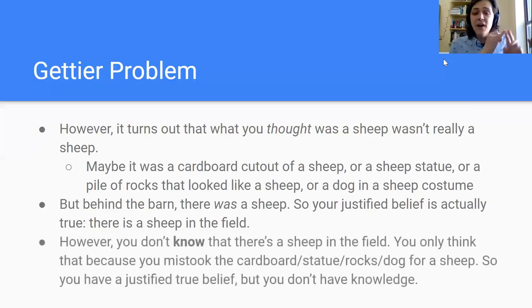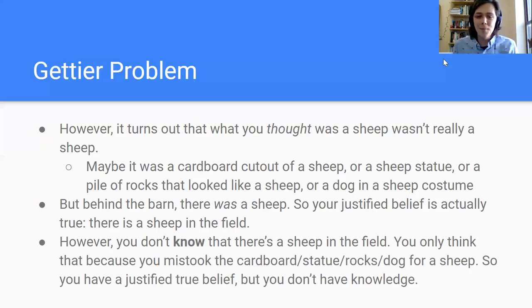So you have a justified true belief that there's a sheep in the field. You believe there's a sheep in the field, and it's justified because you saw what looks exactly like a sheep running around in that field. And it's true, there really is a sheep in that field. However, you do not know that there's a sheep in the field.